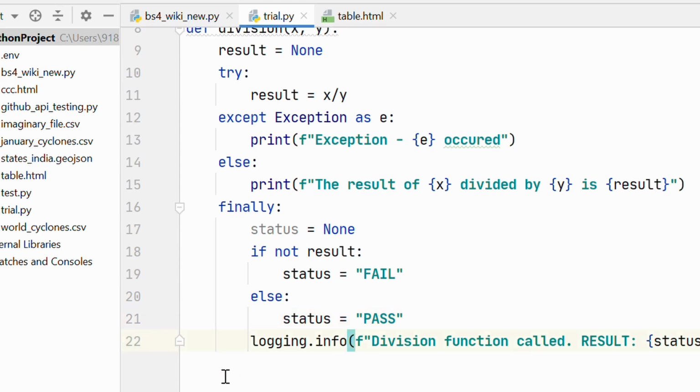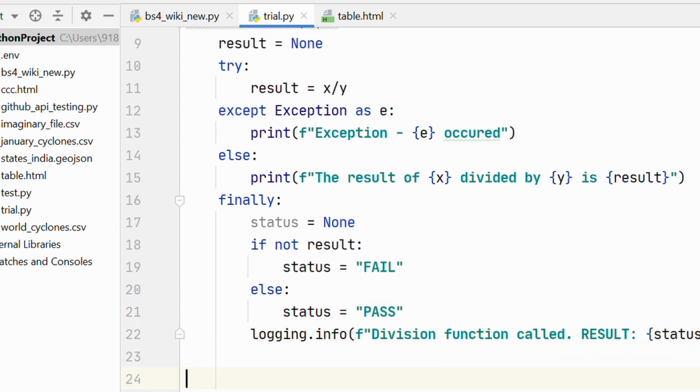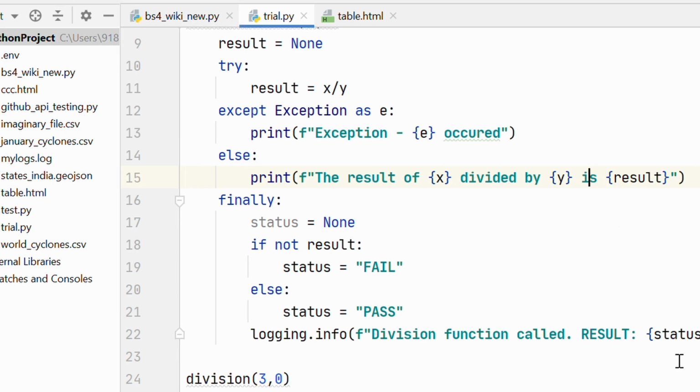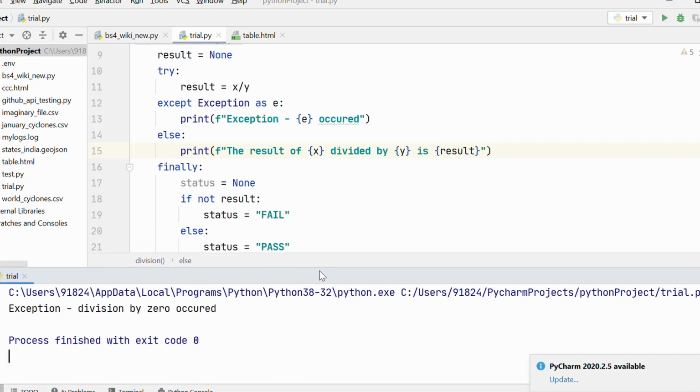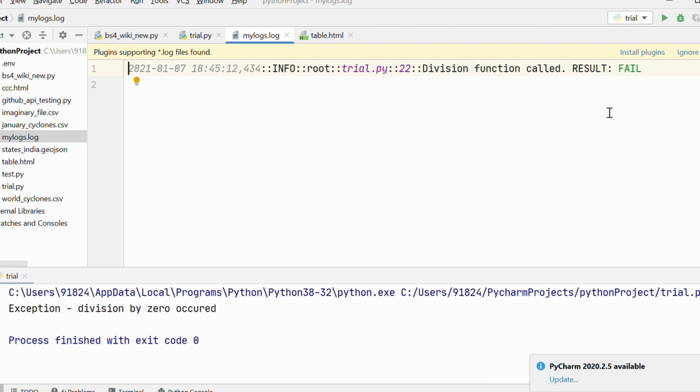So let's go ahead and call our division function. I'm going to say division, let's first say 3 by 0. All right. So now if I run this, in the result you should see that we get exception division by 0 occurred. All right. So now as you can see we have a log file created here, and it says division function called result fail.